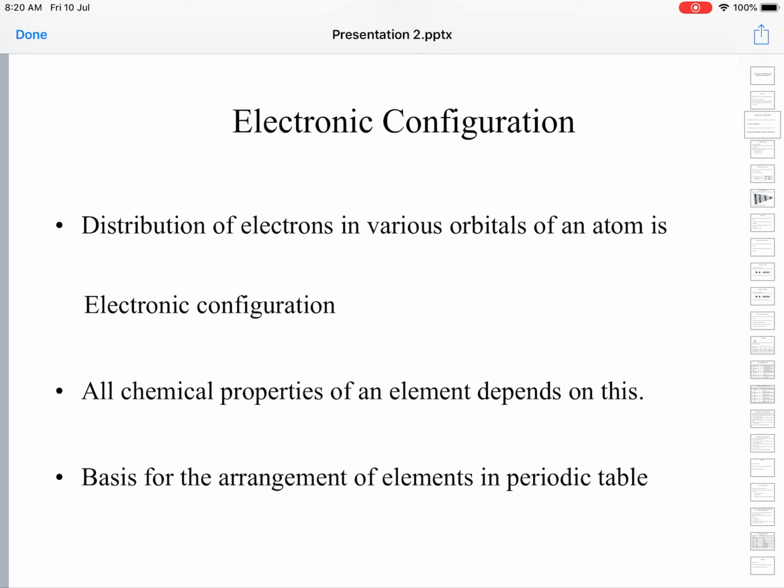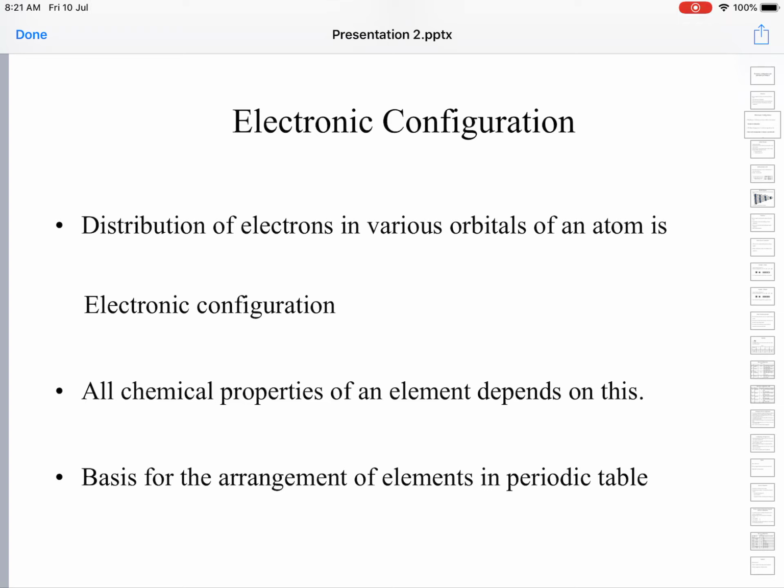They follow a scientific pattern based on certain properties, and the arrangement of elements in the various blocks, various places in the periodic table is done based on the electronic configuration of the different elements.